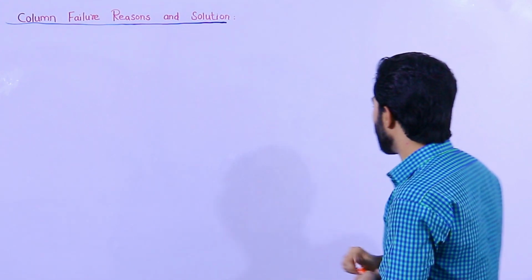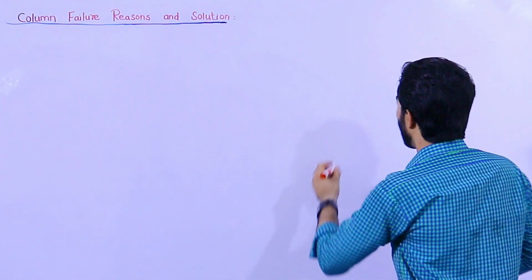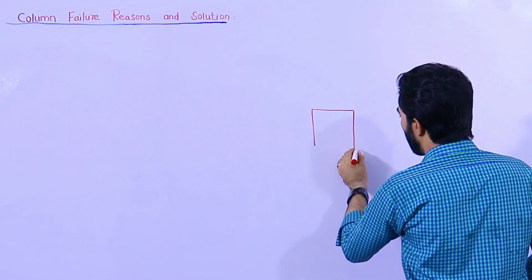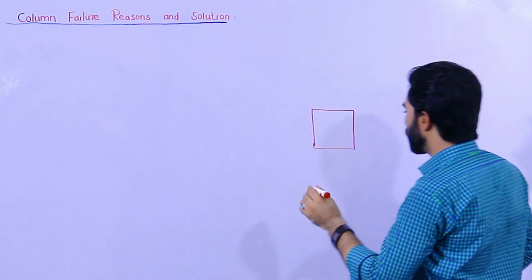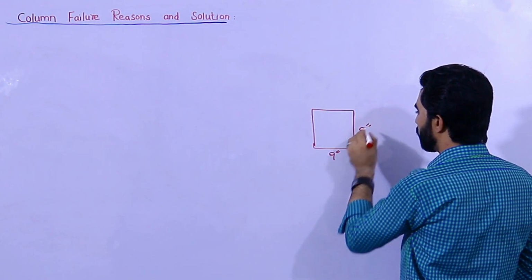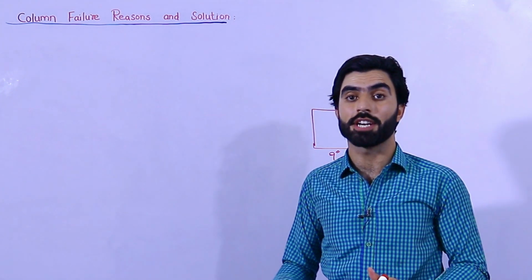The first reason of column failure is the size of the column. Suppose the size of the column is 9 by 9 inches, and you want to build a ground floor, first floor, and second floor.